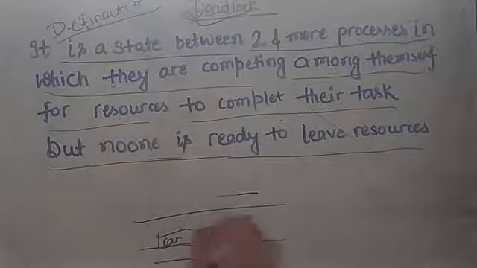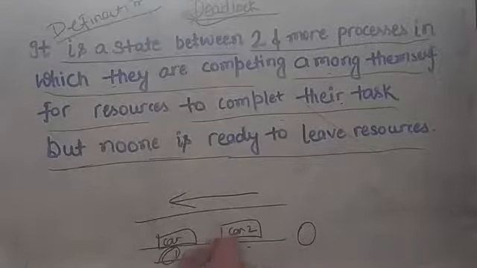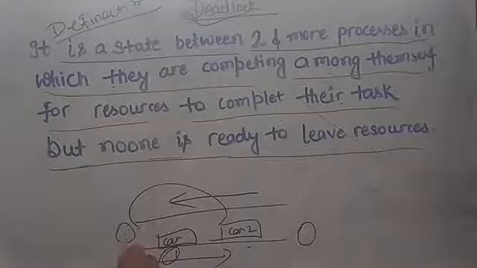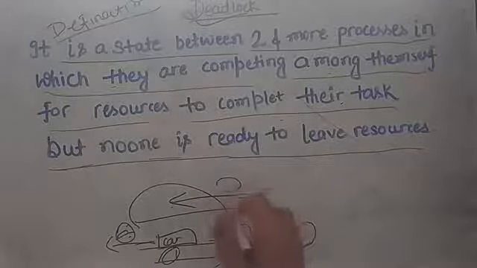Both are moving in opposite directions. Now, this car person wants to reach this side and this car person wants to reach this side. But the matter of fact is that none of them are ready to take back their car. Therefore, no one can get their target. This is called deadlock.